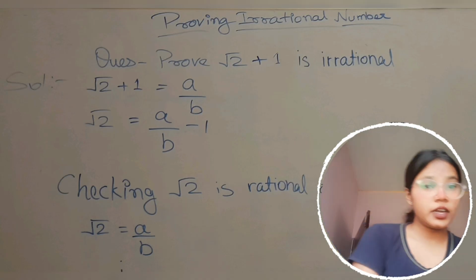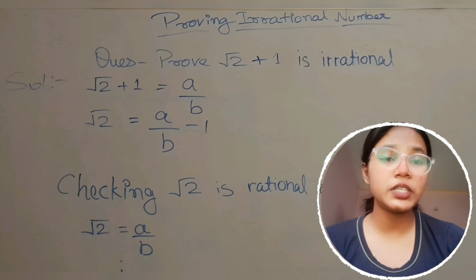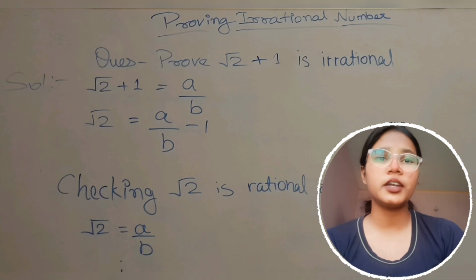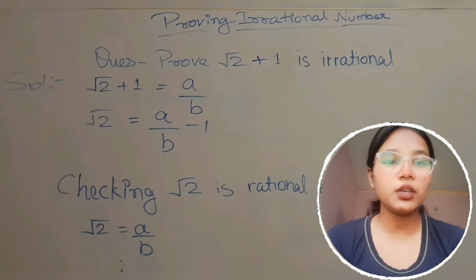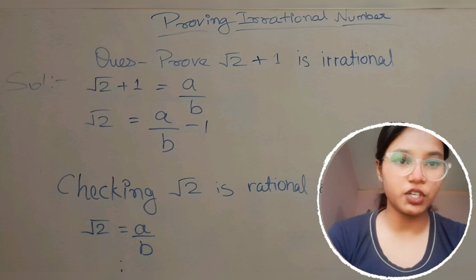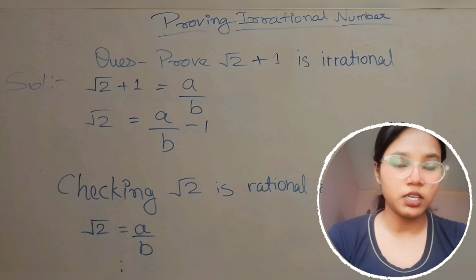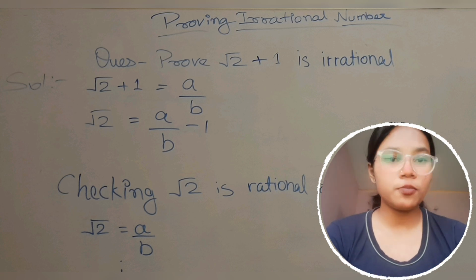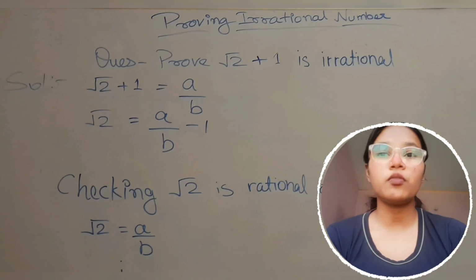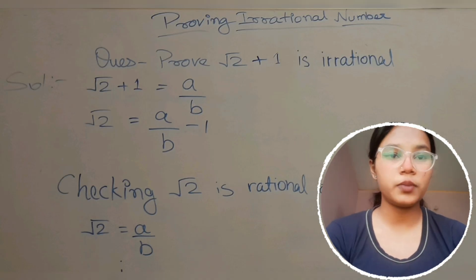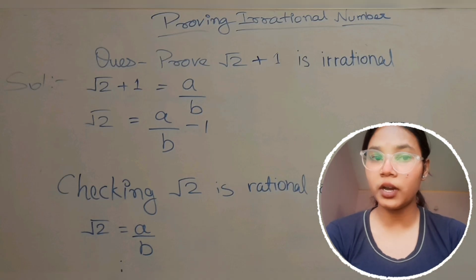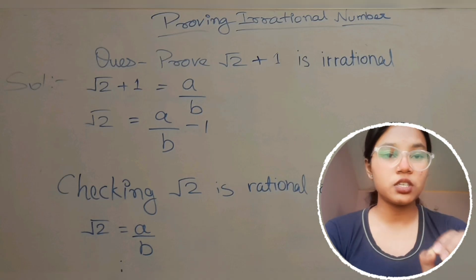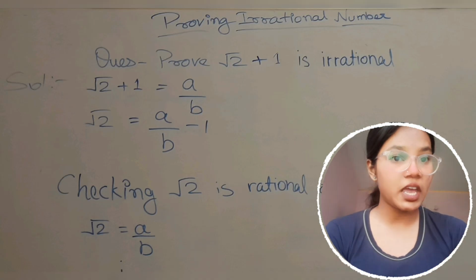But irrational plus rational is equal to rational or irrational, based on the numbers. Okay, so here you know that under root 2 is irrational and 1 is rational. Okay, and a upon b is rational. So we write that under root 2 plus 1 is equal to a upon b, and a upon b is a rational number, and there is no common factor between a and b.